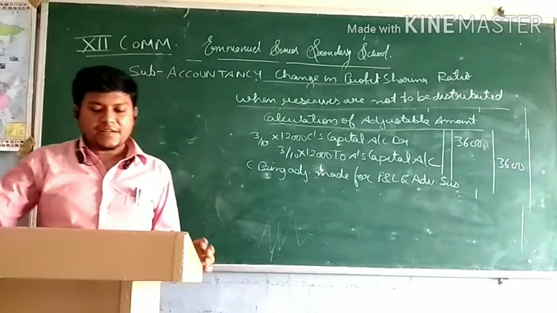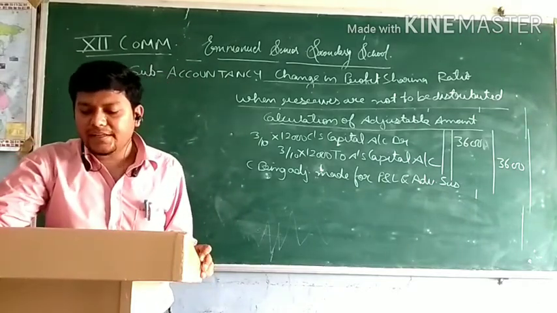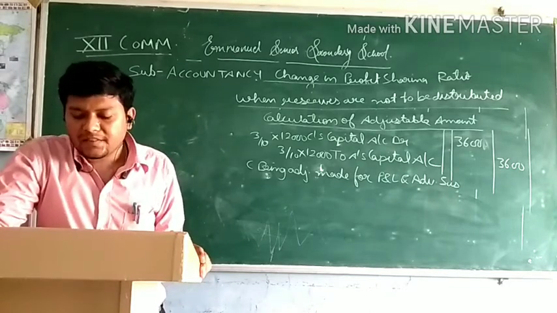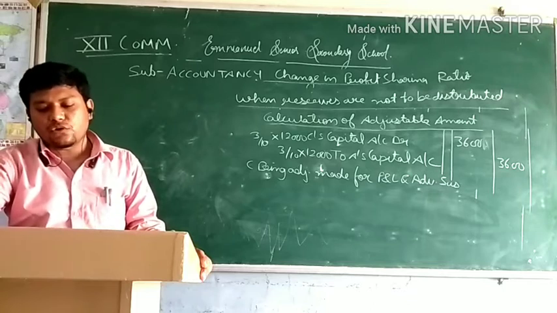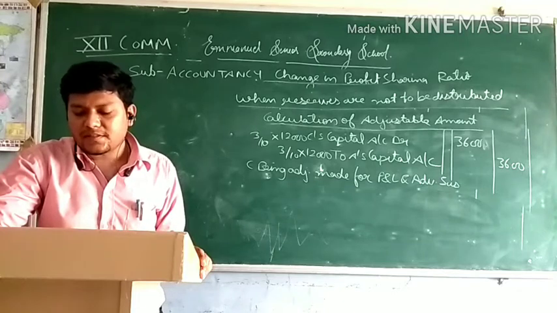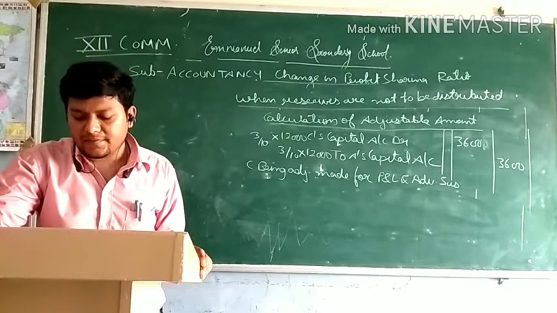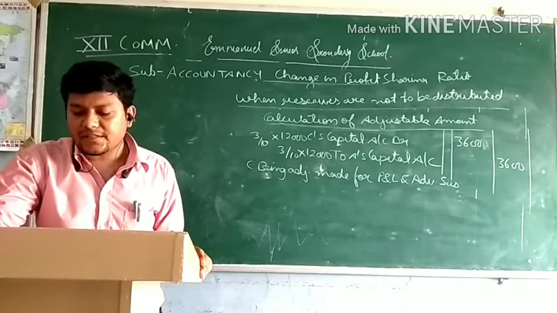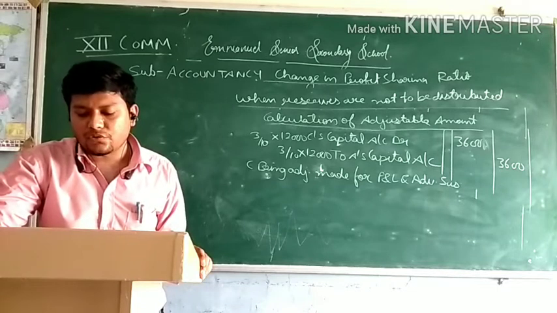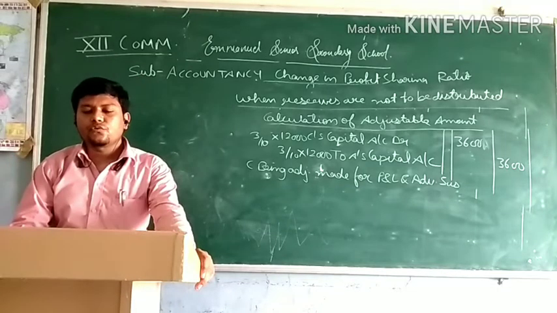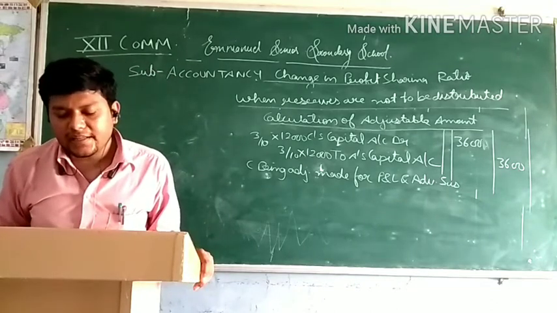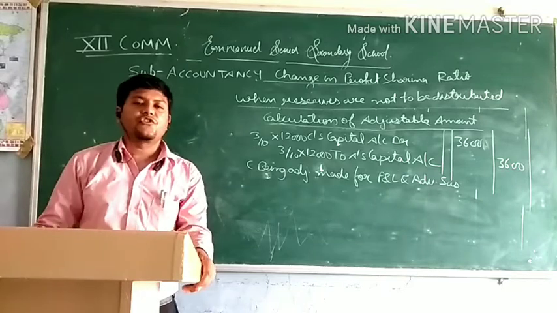Now read question number 32A. A, B, C, D are partners in a firm sharing profits and losses in the ratio of 2:1:1. They decided to share future profits and losses in the ratio of 3:2:3. For this purpose, goodwill of the firm valued at rupees 1,50,000. There was also a reserve of rupees 60,000 in the books. Find out sacrifice ratio and gaining ratio and pass necessary journal entry assuming that reserve is not to be distributed.